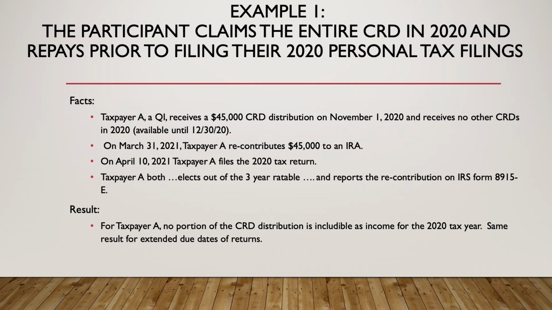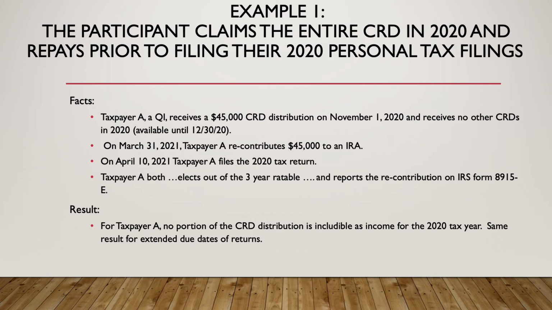Participant takes the CRD in 2020 and repays it prior to the filing of their 2020 personal tax return. Here we have taxpayer A, a qualified individual, who received a $45,000 CRD on November 1st of 2020 and receives no other CRDs in 2020, which are now available to the end of the year. Let's say on March 31st, taxpayer A recontributes $45,000 back to an IRA. And then on April 10th, they file their 2020 tax return.